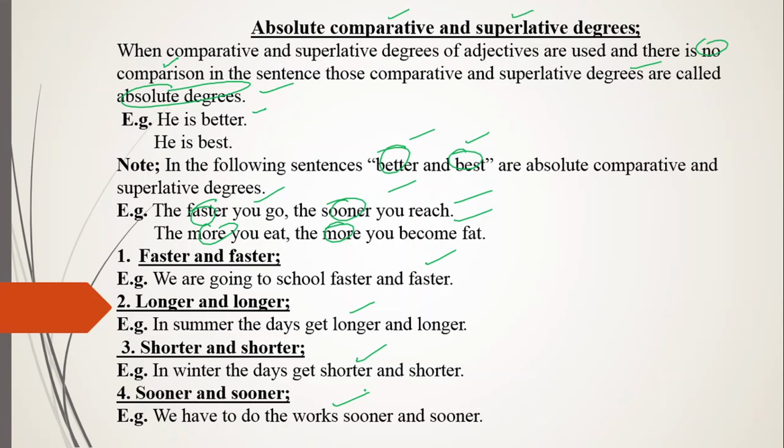So absolute comparative degrees of adjectives are used in such sentences like faster and faster, longer and longer, shorter and shorter, sooner and sooner. Clear? Earlier and earlier. So you can use them for different meanings. So hope you got the absolute comparative degrees of adjectives.